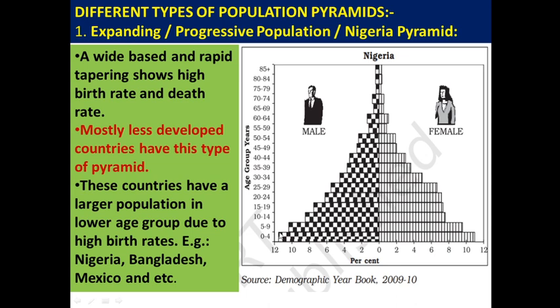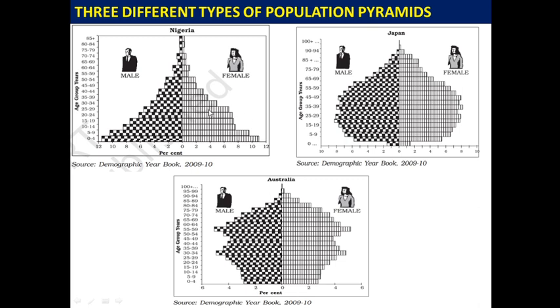It shows a high birth rate and high death rate. If there were no death, the pyramid would become like a triangle or a square. But here, the number of births is very, very high, and the number of deaths is also very, very high. See here, wide base and rapid tapering: high birth rate and high death rate.